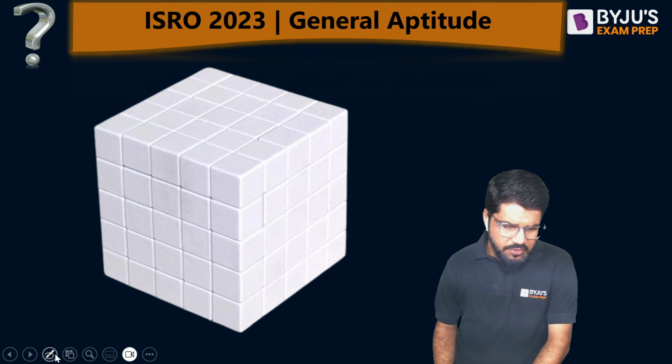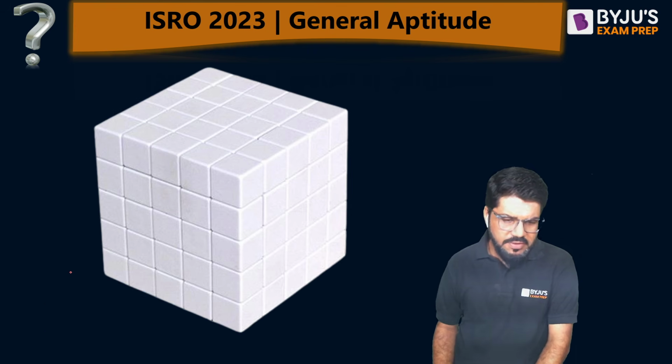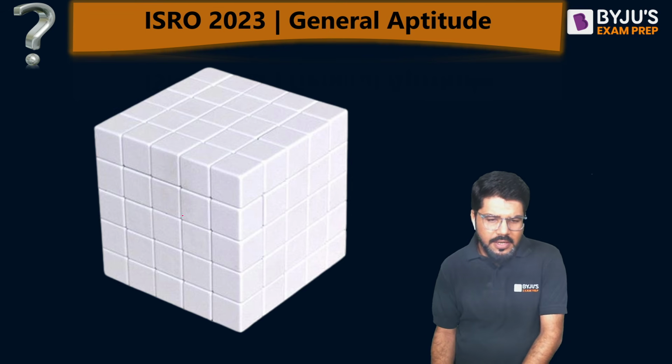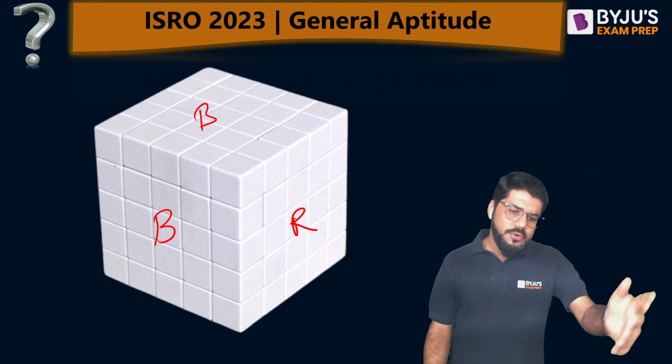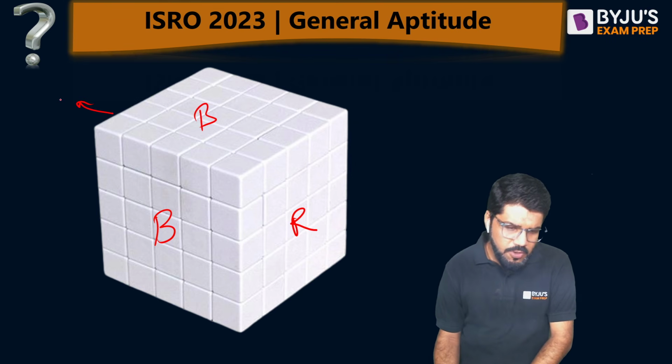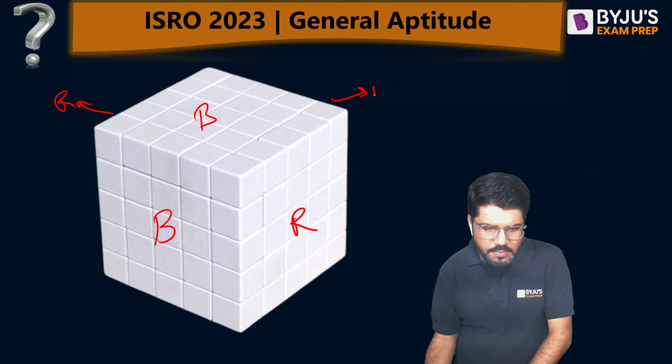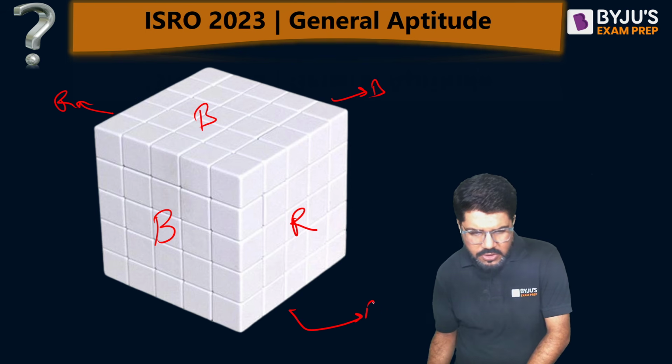This is a 5 cross 5 cross 5 block. Let's say this is blue, this one is red. Opposite also will be red. The side opposite to this will be red, and that opposite will be blue. Bottom, of course, is going to be blue.